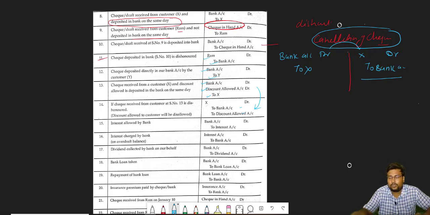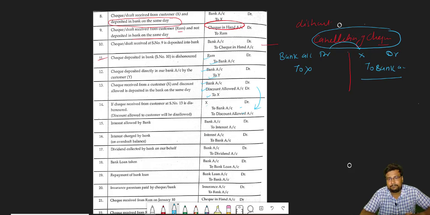So always remember how to pass the entry of dishonor, how to cancel anything: just pass the opposite entry. When we receive the check and give the discount, we pass the entry bank account debit, discount allowed account debit to X. And when it is dishonored, we have to simply cancel the transaction. And how can we cancel the transaction? By simply passing the opposite one.